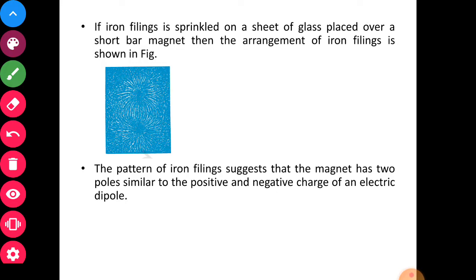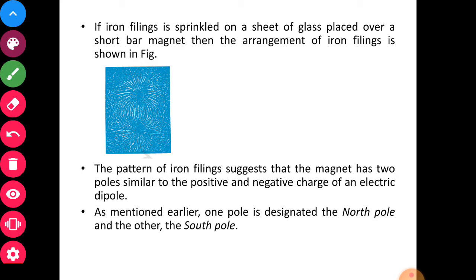Electric monopole is possible, a single charge can be placed. But in magnetism only the dipole is possible, so we will always compare the magnetic dipole with the electric dipole.